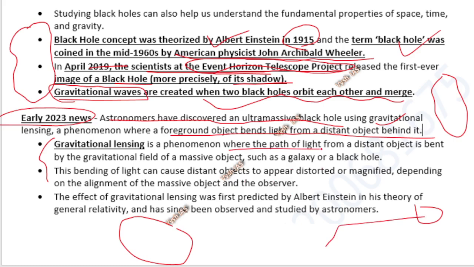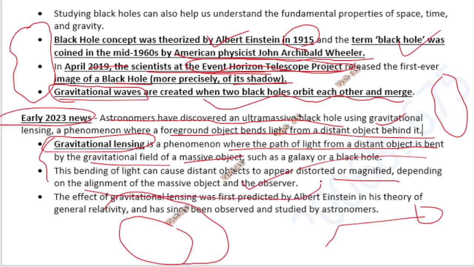It is a phenomenon where the path of light from a distant object is bent by the gravitational field, because outside every body there will be a gravitational field also, of a massive object such as a galaxy or a black hole. So you just have to know that in gravitational lensing there is a massive object, there is a distant object, and the light is being bent because of the gravitational field around it. That much knowledge is enough for a UPSC exam. So this can happen and it will look distorted or magnified, depending on where the object is or how the alignment is between those two objects, and the alignment with the observer, that is the telescope which we are using.